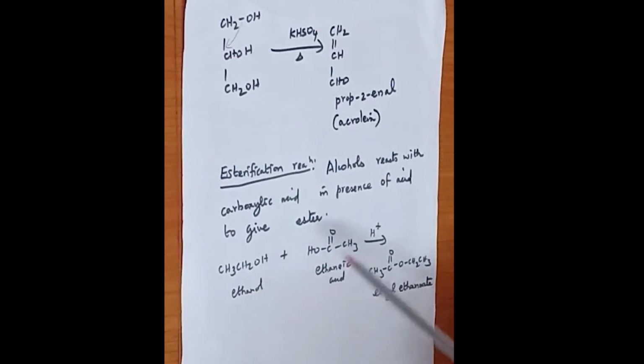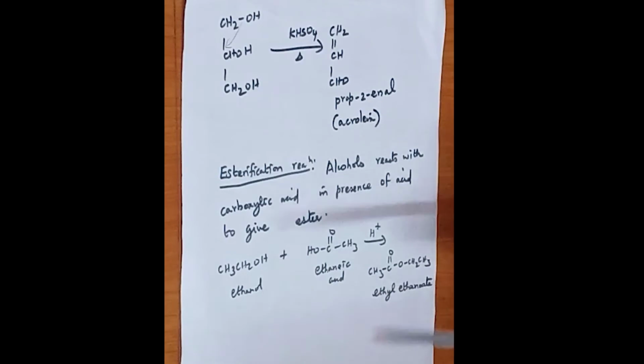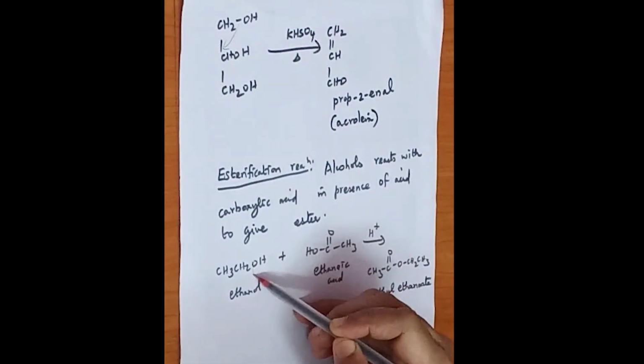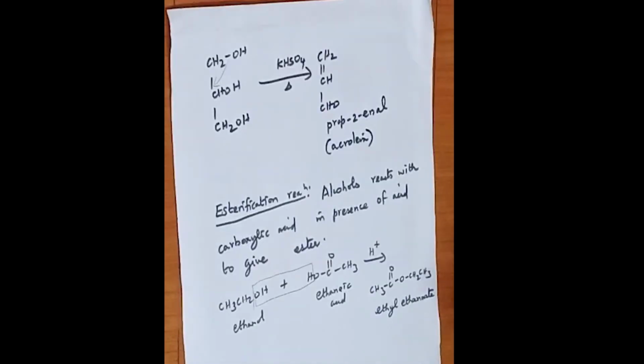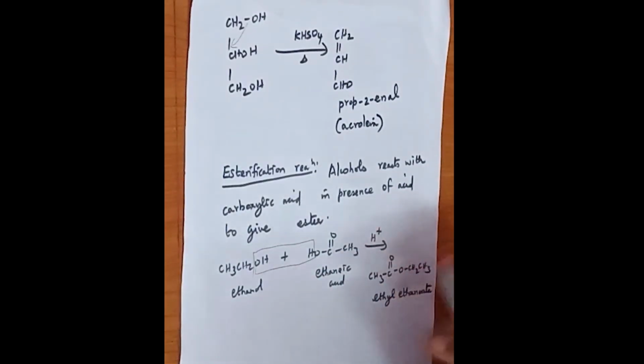Ethanol reacts with acetic acid to form ester, CH3 C double bond O, CH2 CH3. Here one water molecule is removed to form the ester.